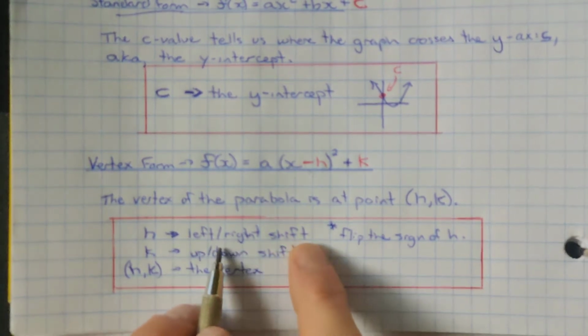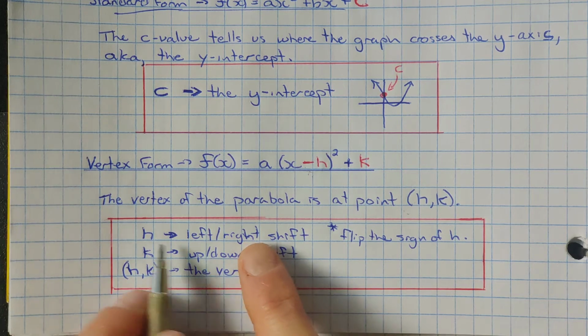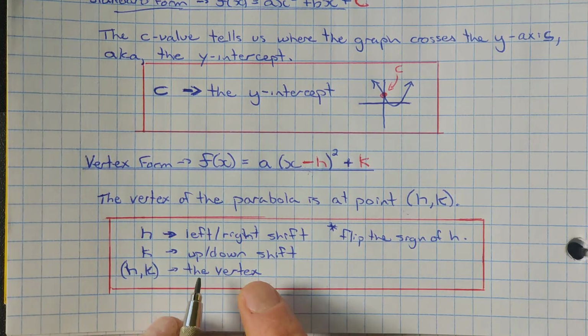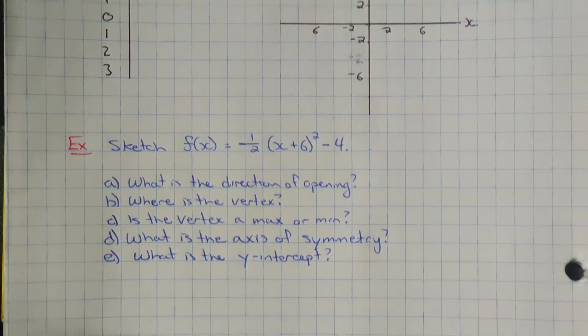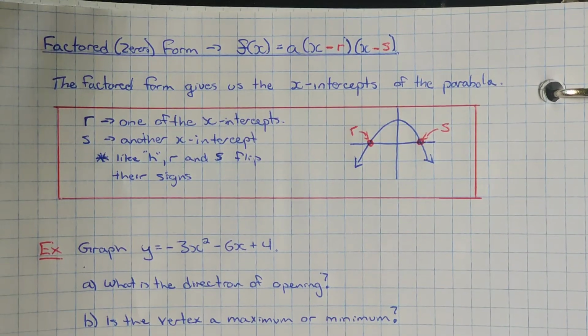So h is a left or right shift, telling us how much it shifts left or right, positive or negative. And then k tells us how much it shifts up or down, positive or negative. And then again, (h, k) being our vertex. So we've looked at those in the first unit. Hopefully you got some familiarity with that, or you can go back and look at that content from the first unit. The new one here is the factored form of the quadratic equation.